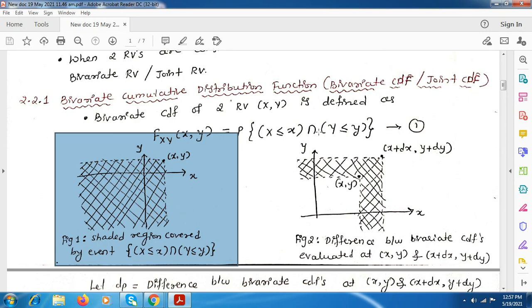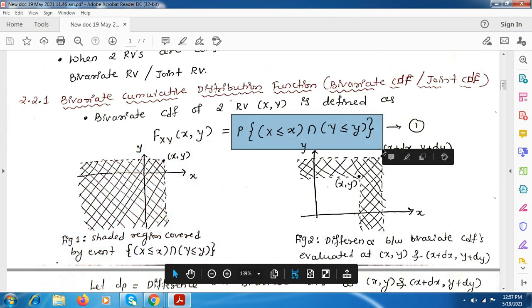If this is intersection, it considers only the common area. That is, here the limit is y and here the limit is x, and here it is from minus infinity, here also minus infinity. So this is the boundary wherein this value is less than y and here it is less than x. Other than that, all the area will be covered. So diagrammatically we can show it like this.